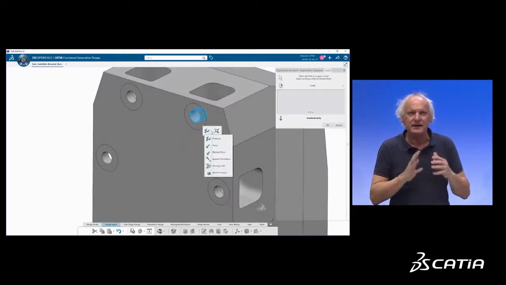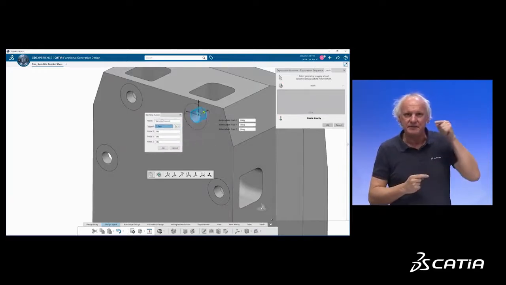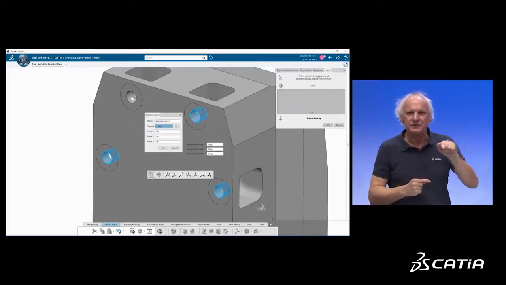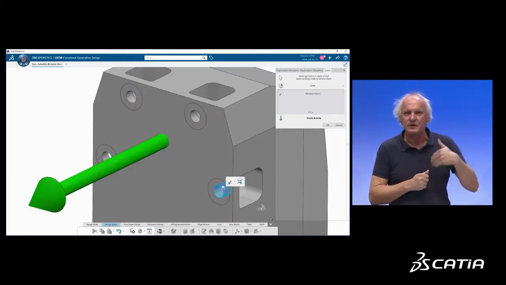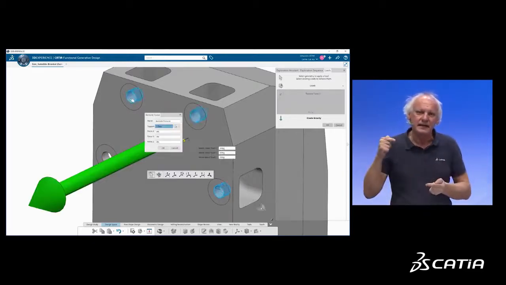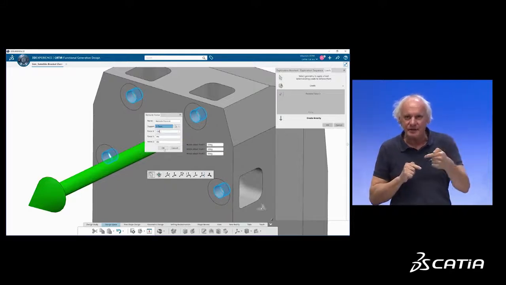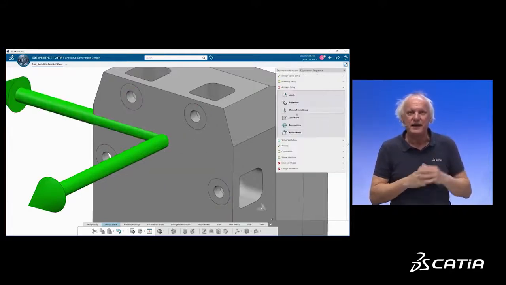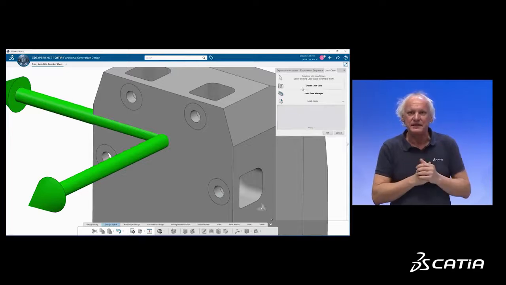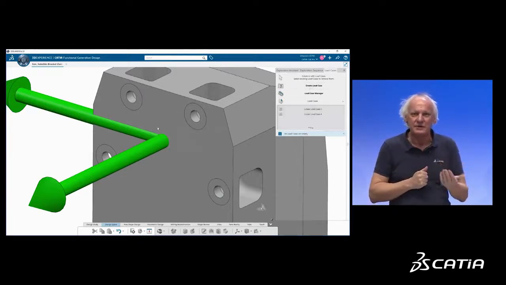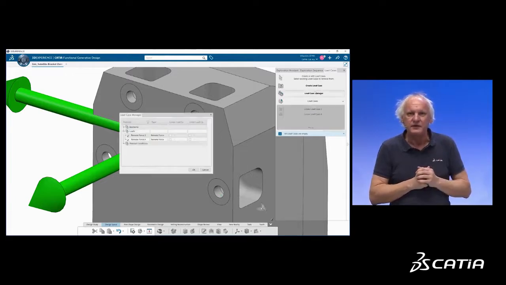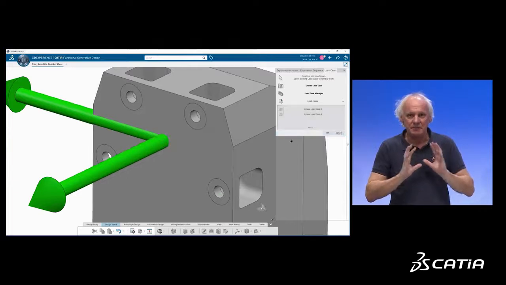Once this is done, I define my loads. In this case, I define forces at the center of gravity of the 4 holes, which are the mechanical interfaces, of a given magnitude. I create another force in another direction with a different magnitude. I will combine those 2 forces in what we call load cases, which are scenarios where we can use one or the other or 2 forces at the same time. Once this is done, I will now define my boundary conditions.